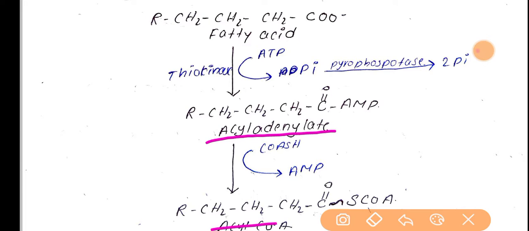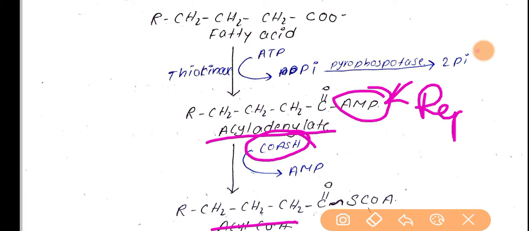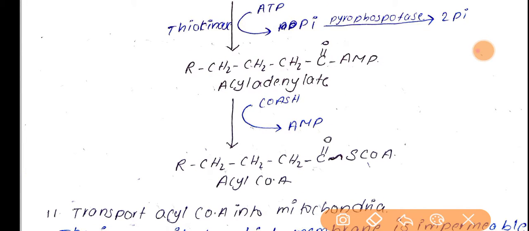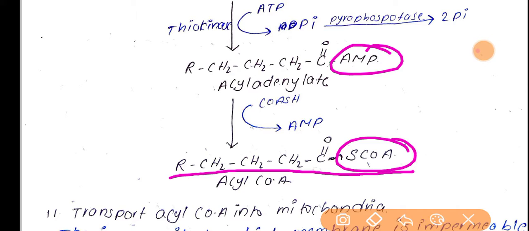The next step is that acyl adenylate is converted into acyl-CoA by the addition of one coenzyme A. Here the AMP is replaced with coenzyme A. The structure is R, CH2, CH2, CH2, C double bond O, coenzyme A. There is no difference in the structure, only the AMP is replaced with coenzyme A. If AMP is present we call it acyl adenylate, and if coenzyme A is present we call it acyl-CoA. So the first step of beta oxidation, that is activation of fatty acid, is completed.